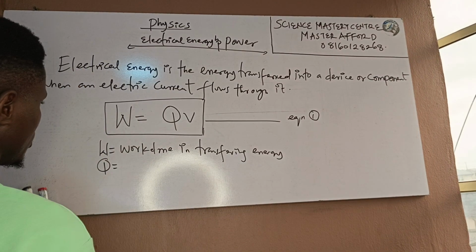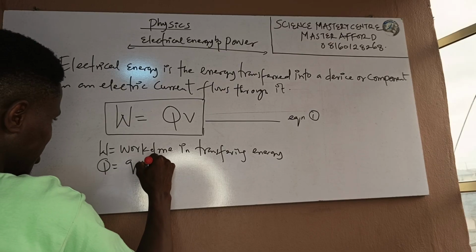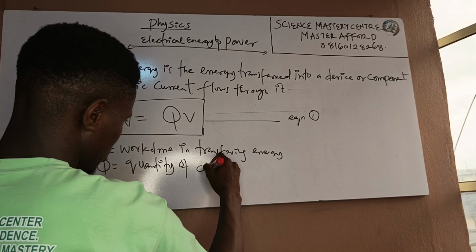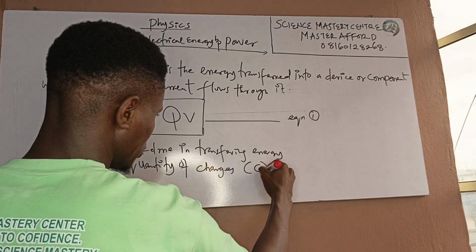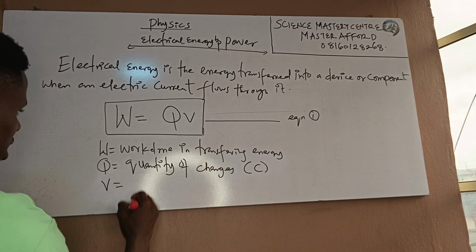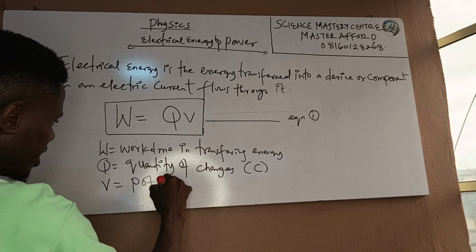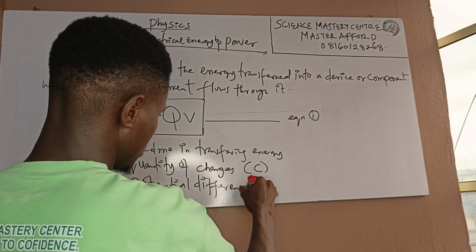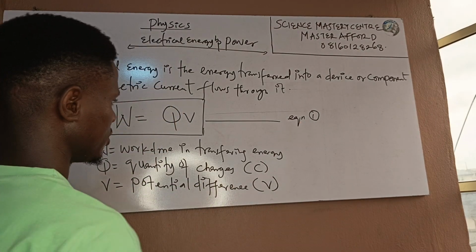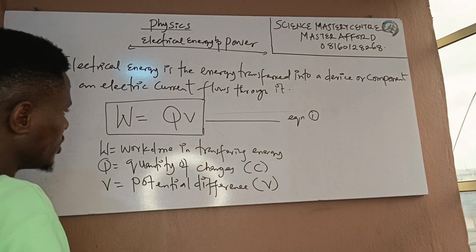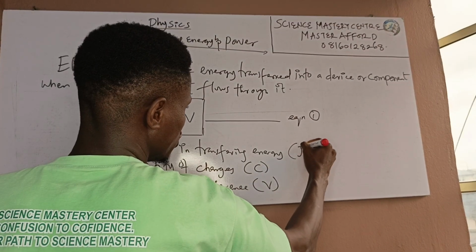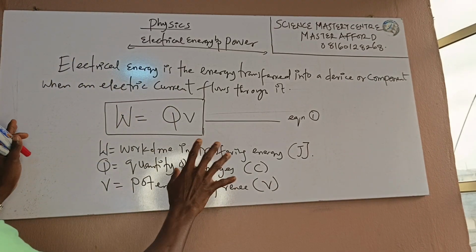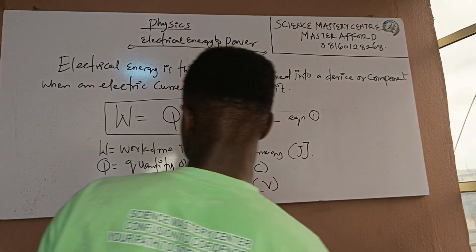Your Q is the quantity of charges, measured in coulomb, while your V is your potential difference, measured in volts. Your work done in transferring energy is measured in joule. So take a look at this. I'll call this Equation 1.